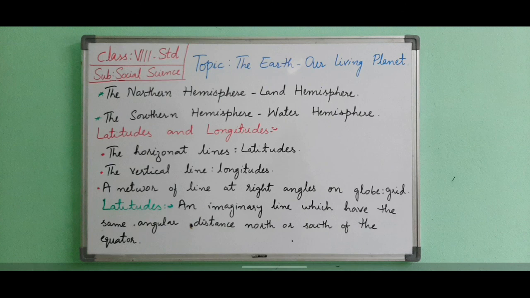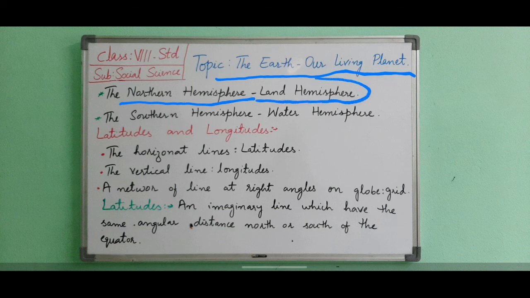The land and the water bodies are unevenly distributed between the northern and the southern hemisphere. The northern hemisphere has 60% of land and 40% of water, therefore it is called the land hemisphere. On the other hand, there is 81% of water and 19% of land in the southern hemisphere, and so it is called the water hemisphere.